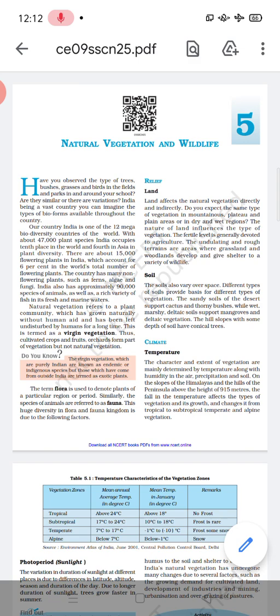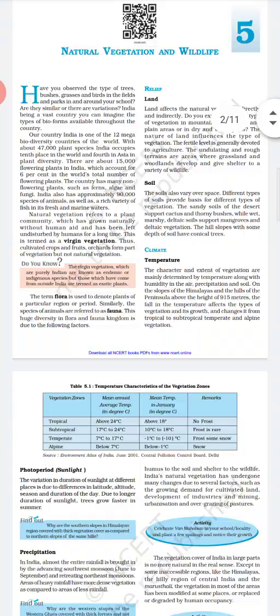So every vegetation is not found everywhere, meaning specific vegetations are found in specific locations. Before going there, we have to understand the important aspects of natural vegetation which affect their distribution over a place. Okay, so first of all, some terms are given here.